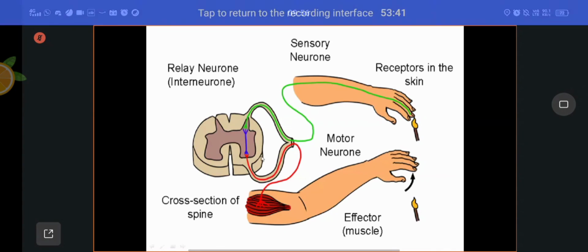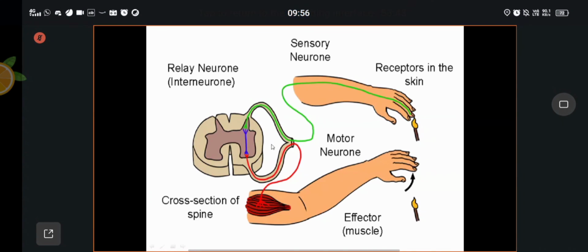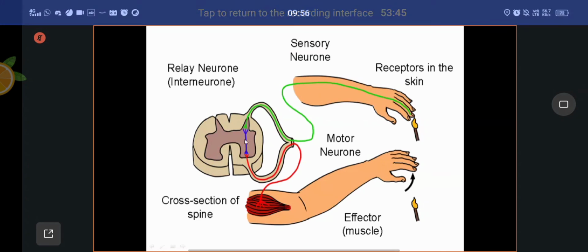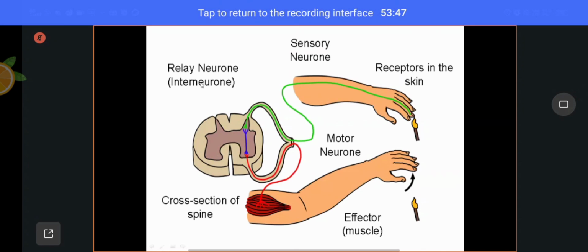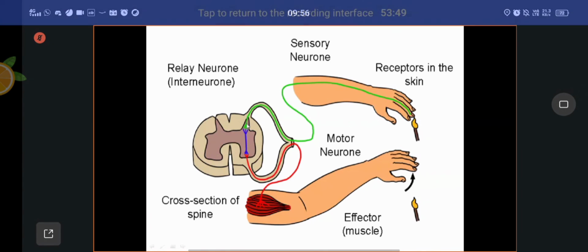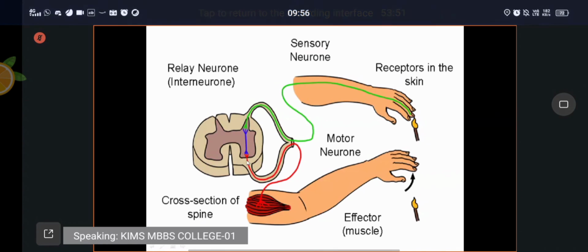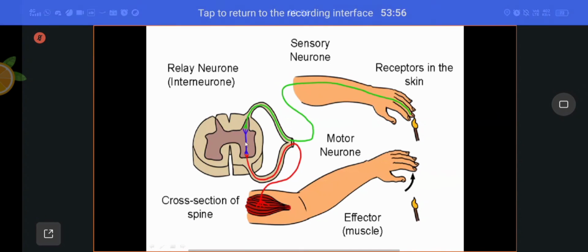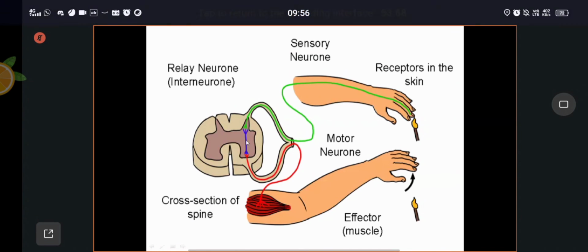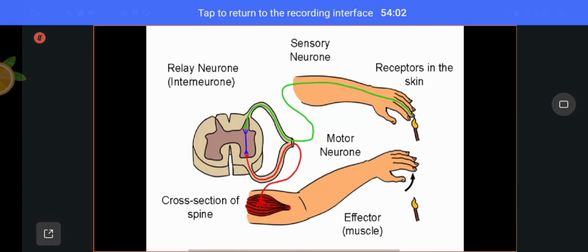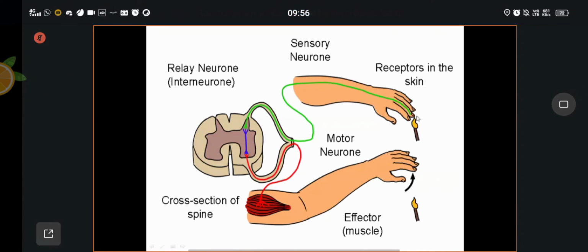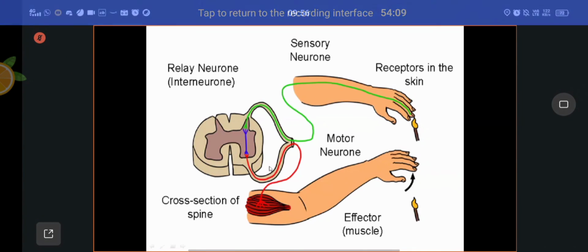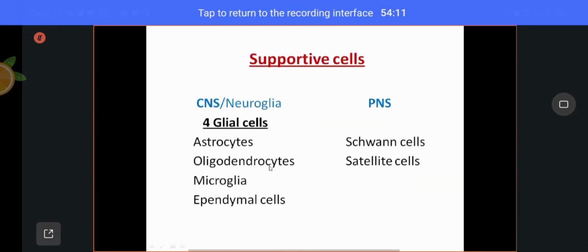Based on their function, they are named so. These two are connected by interneurons, the relay neurons. The interneuron connects a sensory neuron and a motor neuron. The short neurons, where the axons are short, represent Golgi type 2 neurons. The long axons are Golgi type 1.